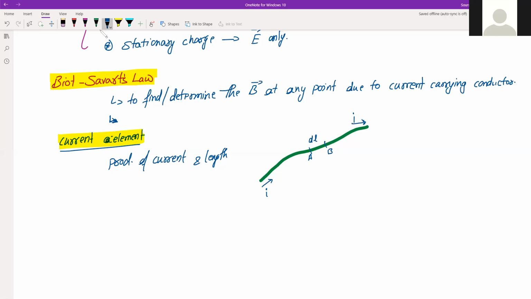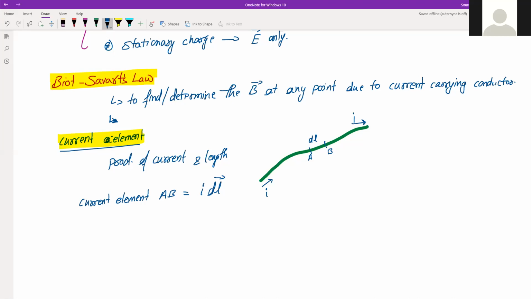So the only direction will be that of this dl, right? So this dl has a direction. So we say that the current element in this example, say AB, is equal to I into dl, and dl is the vector.